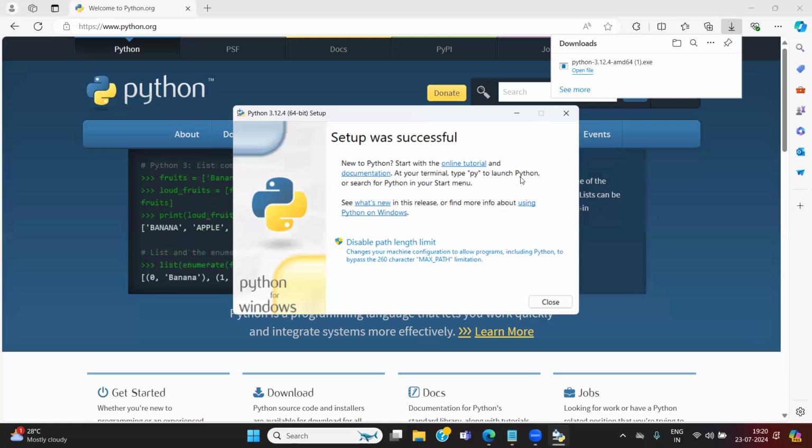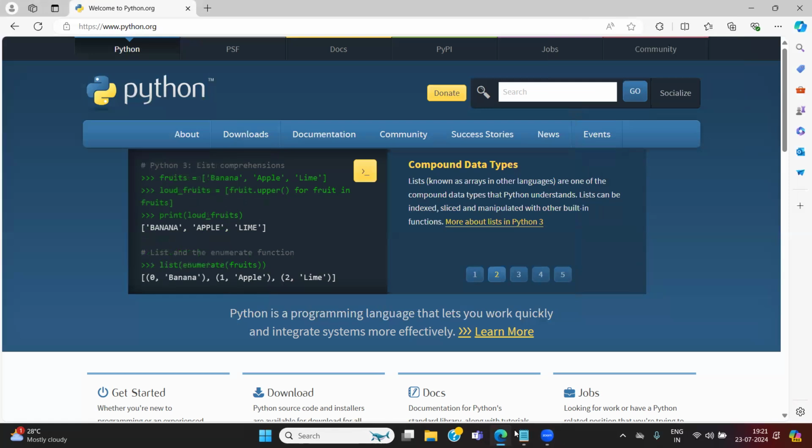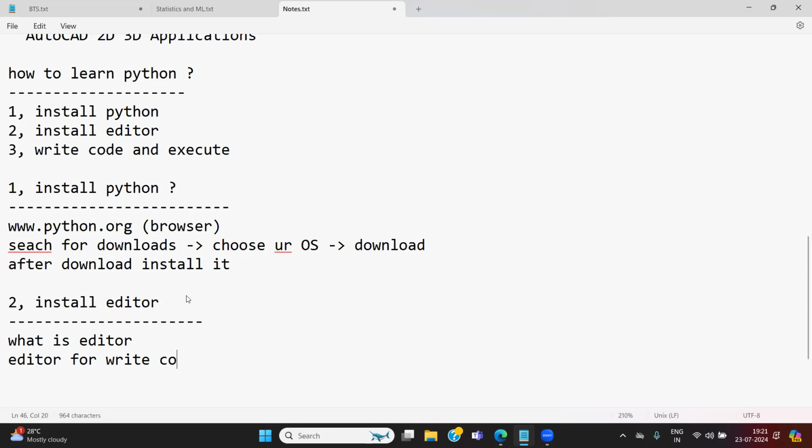Okay, setup was successful. Close it. Installation of Python is over. After that, install an editor. So what is an editor? An editor is for writing code and executing code to see outputs.